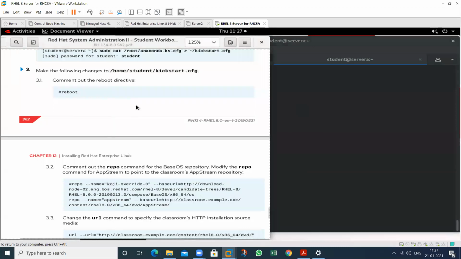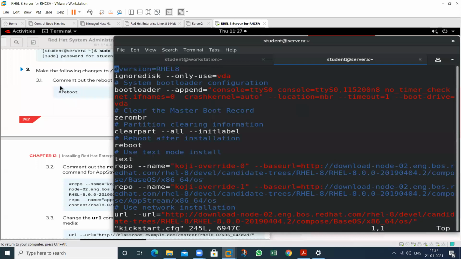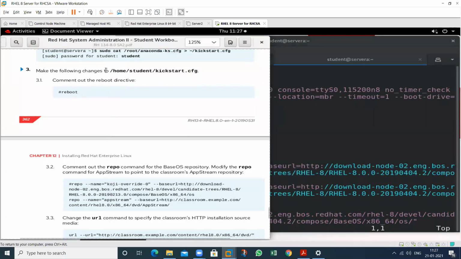So this is my file, that is kickstart. Open this file and see, make the following changes in this particular file. So this is your first change. So in this file, see where is reboot.